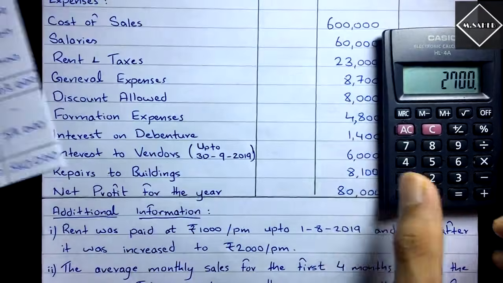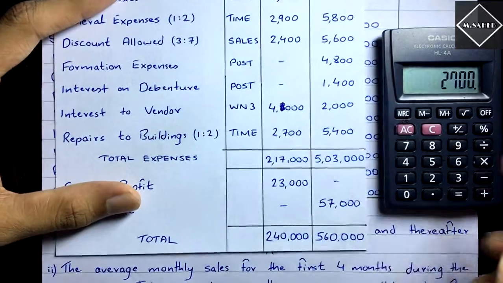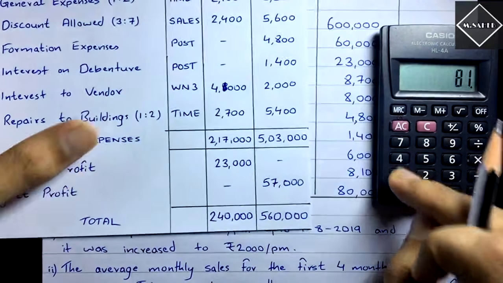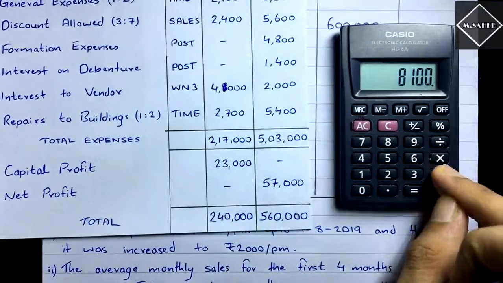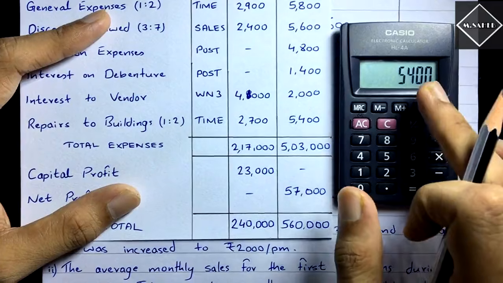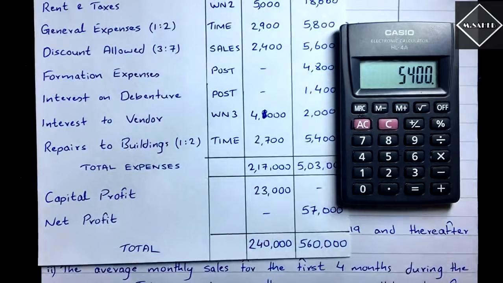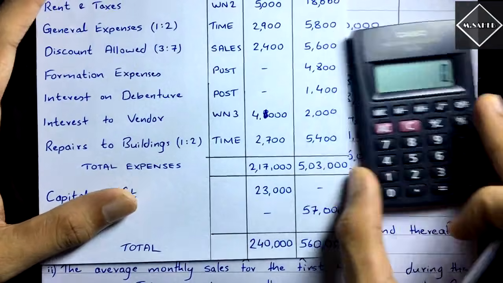That is the pre-repairs, so 2,700 will go to the pre column, and whatever remains goes to the post column. 8,100 total minus the pre 2,700, you get 5,400 as the post. Simple, right?